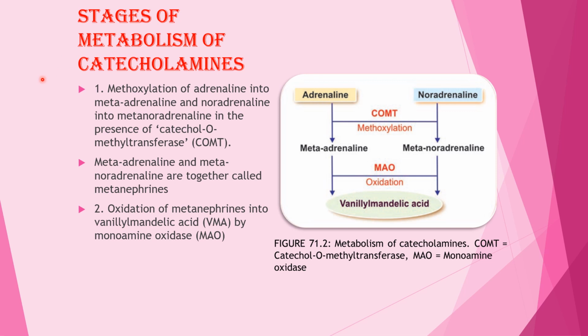Stages of the metabolism of the catecholamines: methoxylation of adrenaline into metadrenaline and noradrenaline into metanoradrenaline in the presence of catechol O-methyltransferase, COMT. Metadrenaline and metanoradrenaline are together called metanephrines. Oxidation of the metanephrines into vanillyl mandelic acid, VMA, by monoamine oxidase.